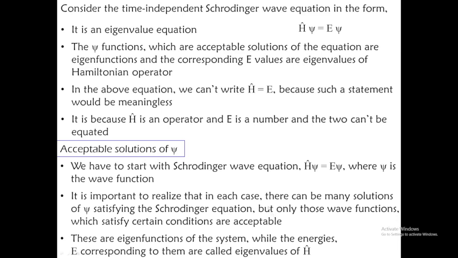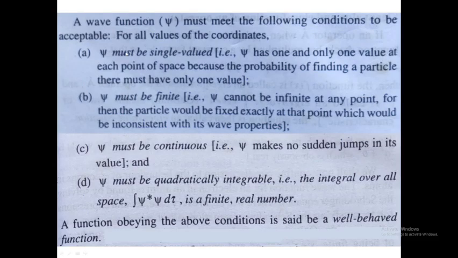Now we are coming to the conditions to be imposed for psi to be an acceptable wave function. All functions cannot be considered as acceptable wave functions. It should obey a certain set of conditions. A wave function psi must meet the following conditions to be acceptable for all values of the coordinates. As we have already mentioned, when we talk about electrons, we are talking only about the probability of finding the electron in the three-dimensional space around the nucleus. That three-dimensional space is described by the x, y, and z coordinates.